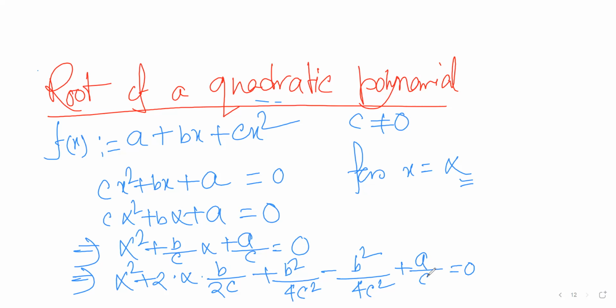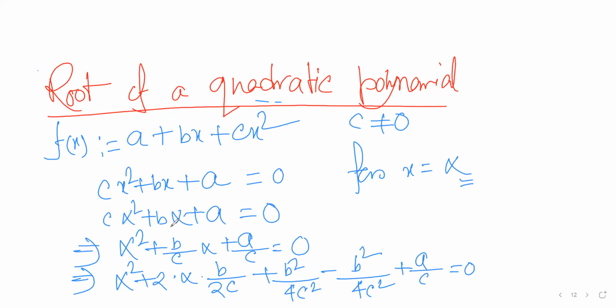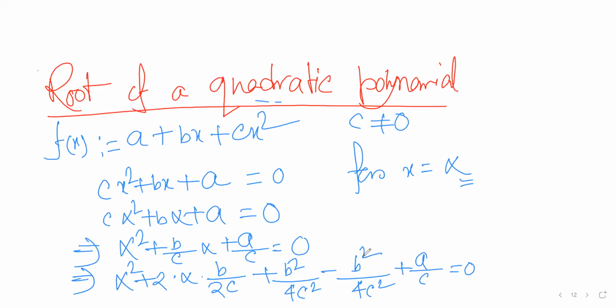Okay, so right now we have alpha plus b over 2c whole square, right? Alpha plus b over 2c whole square equals to b square over 4c square minus a over c.